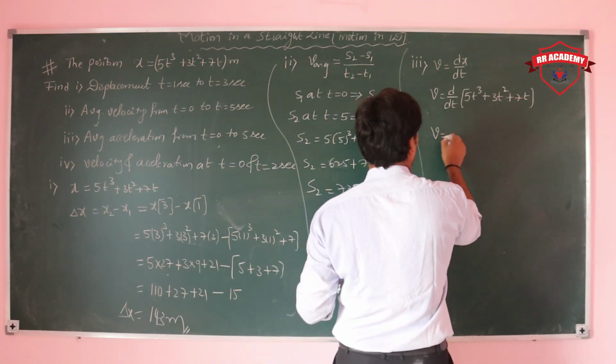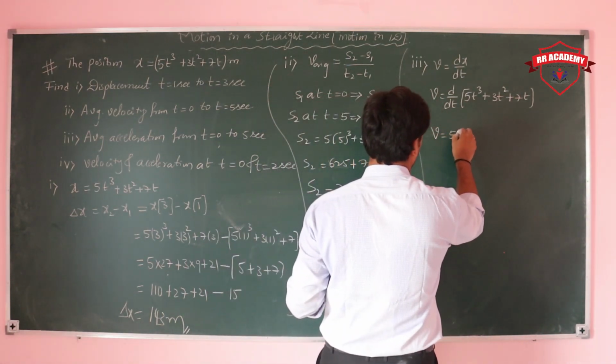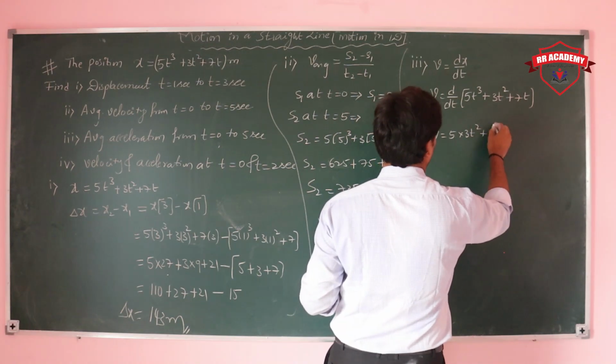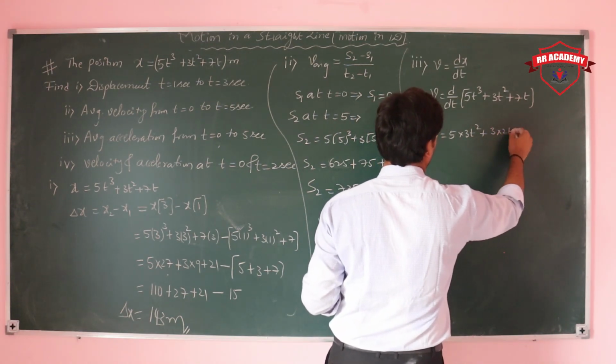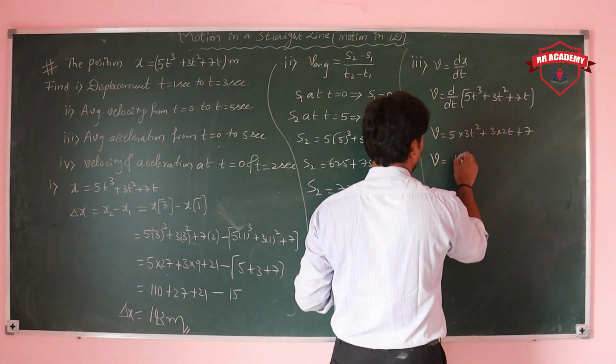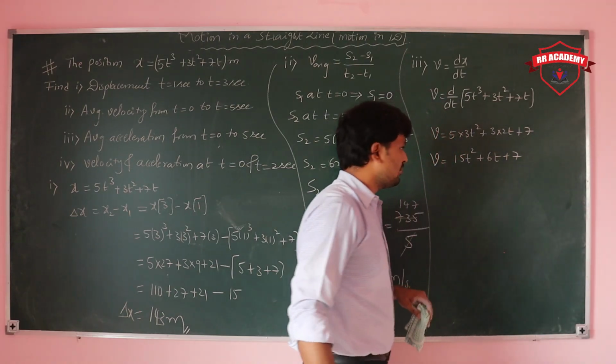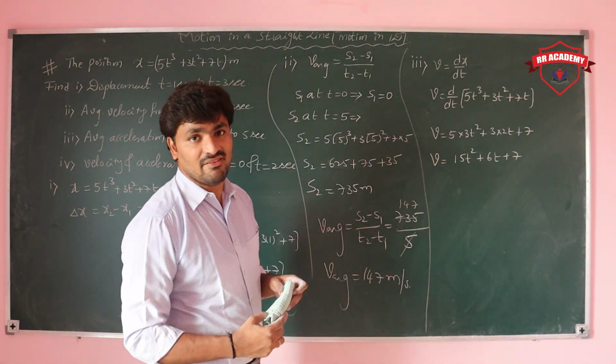Differentiating, 5 into 3t square plus 3 into 2t plus 7, so 15t square plus 6t plus 7. So this is the velocity.